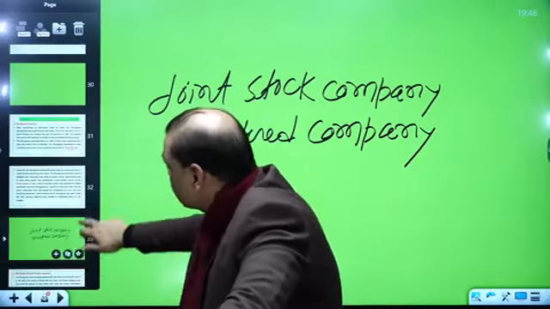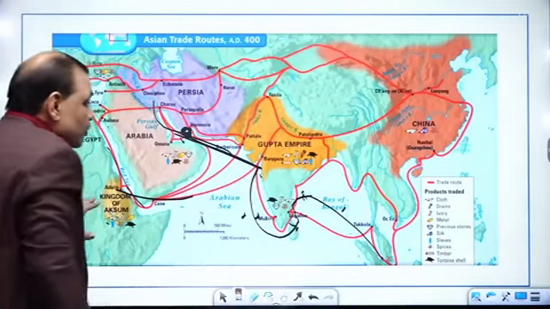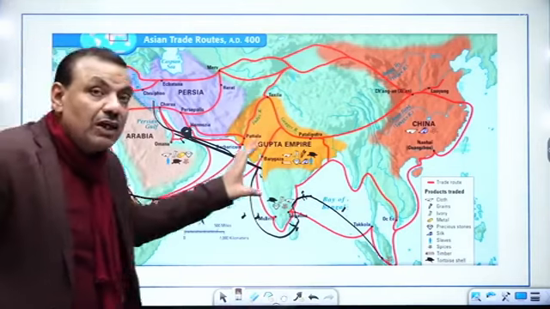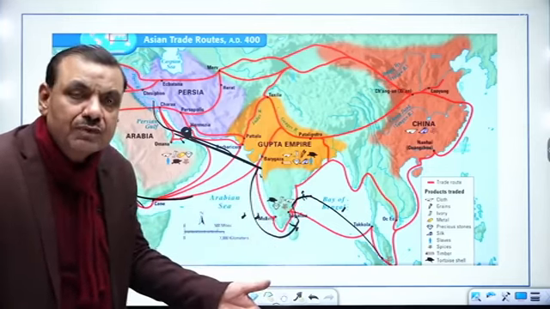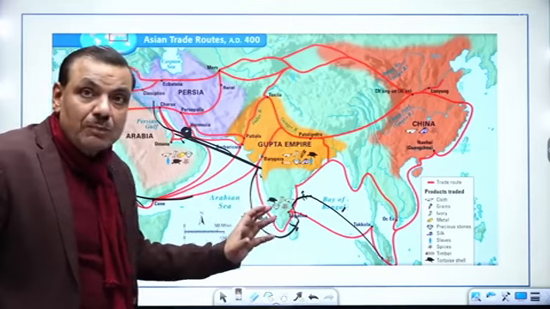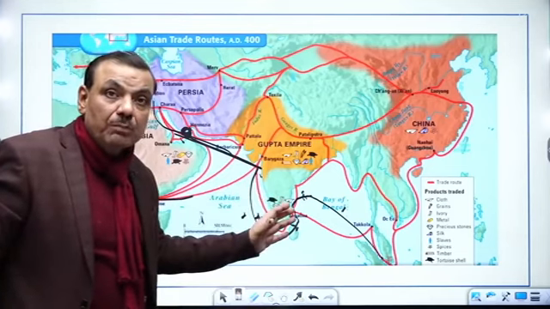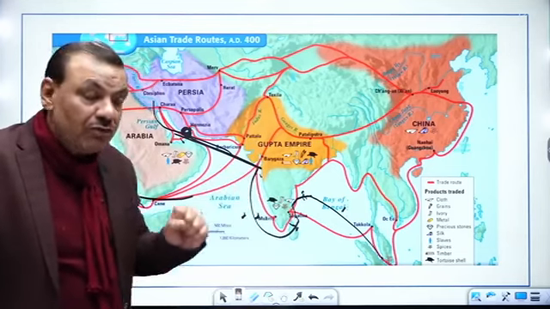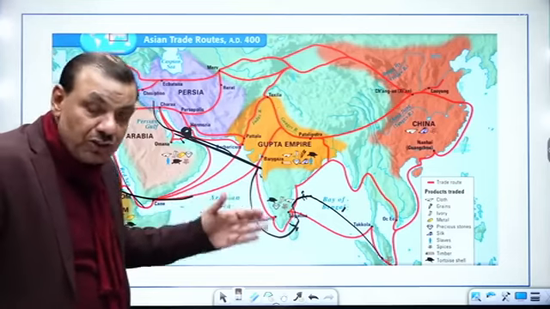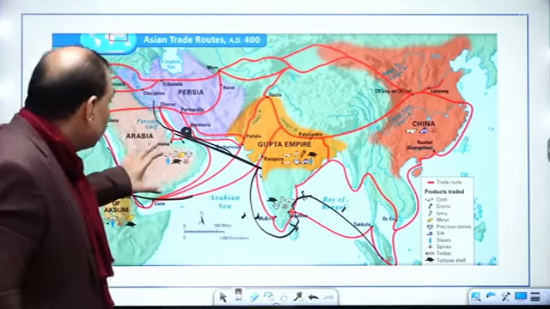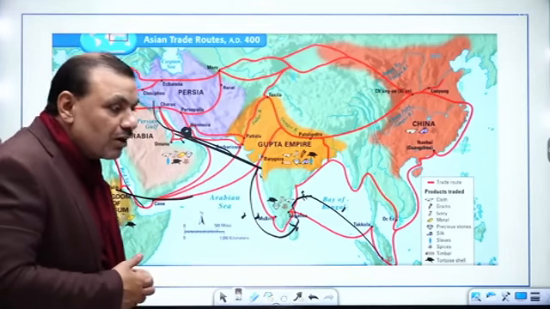So now just observe the map I have told you. In fact, when there was the advent of the Dutch company or British company, once the Dutch company and British company came to India, the Portuguese company was cornered out, because the Portuguese company was not a match for the British or the Dutch. They were representing the joint stock company and they were representing the powerful state. So that's why the Portuguese company could not compete with them, and the British conquered from the Portuguese company